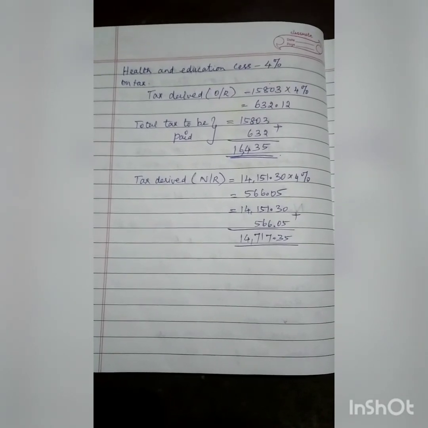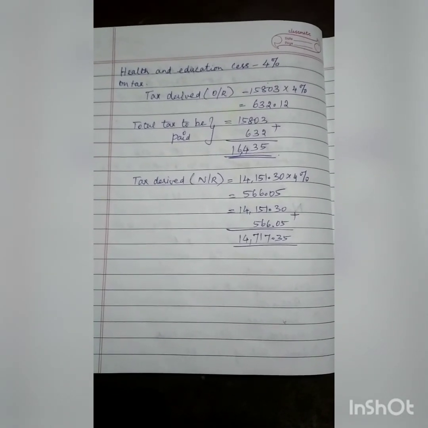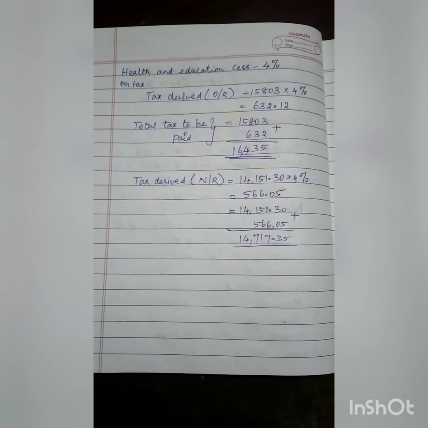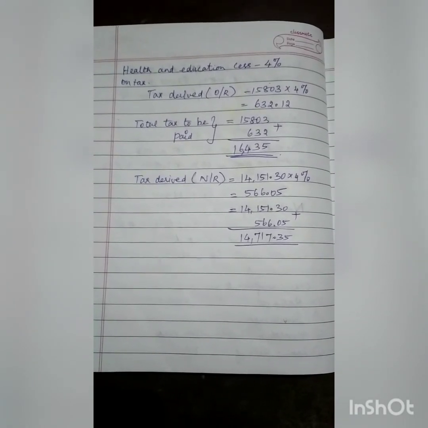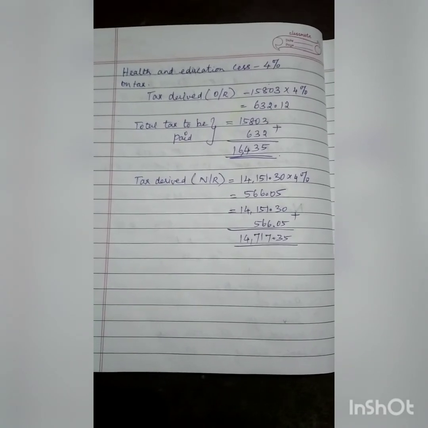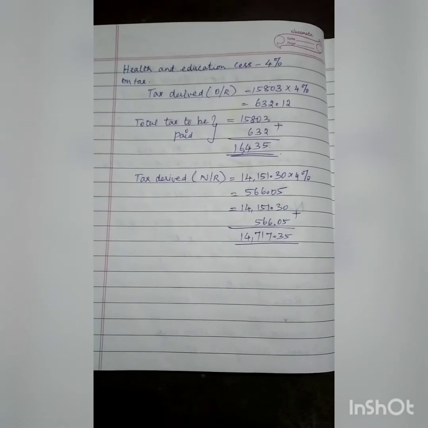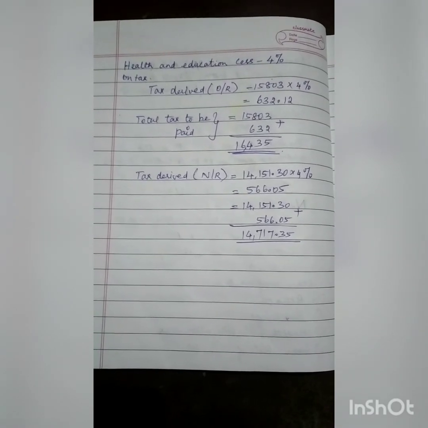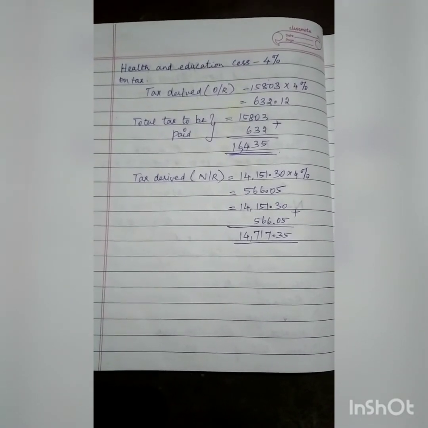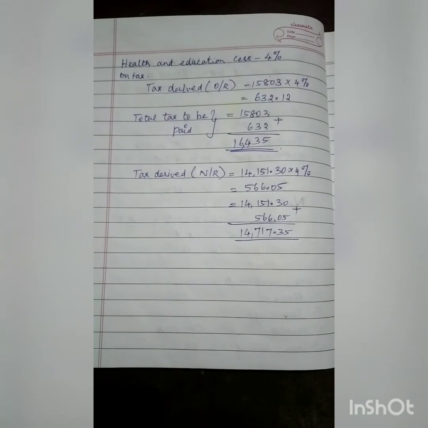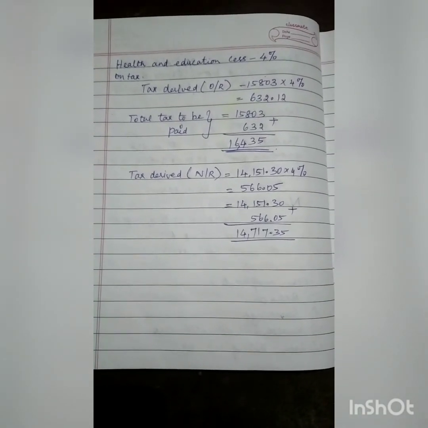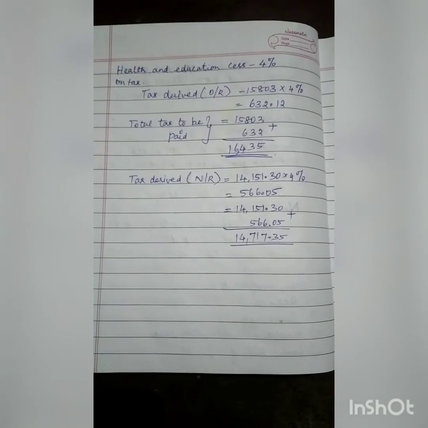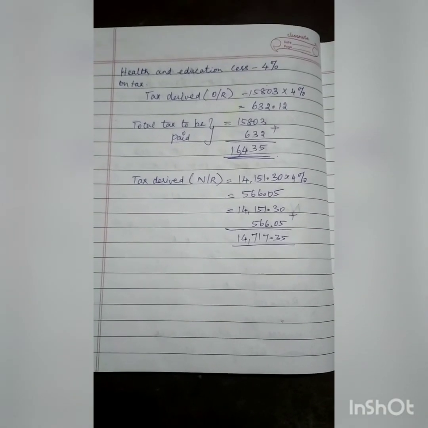So this is your tax to be paid. Under the new regime, the tax which we derived is 14,151.30, and you have to calculate 4% of it, which comes to around 566.05. Now add both these components, the derived tax plus your cess amount, which comes around 14,717.35. So this is your net tax.